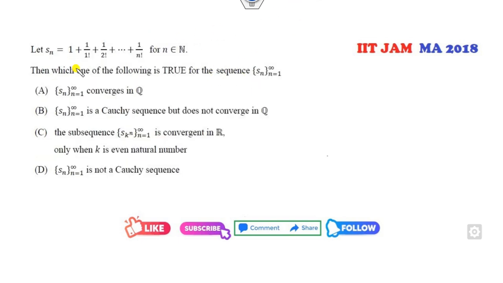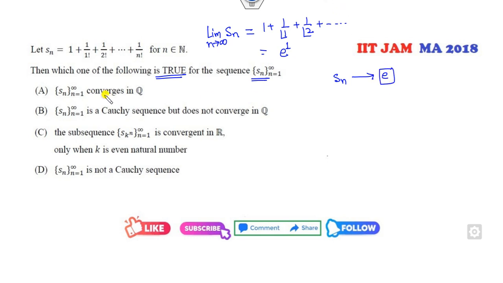Okay, look at this another one. Sn is given to be here. Which of the following is true for the sequence Sn? If you look here, what is the limit of Sn, is it convergent? Fine. So what is the meaning of that? It is 1 over 1 factorial, 1 over 2 factorial, and up to infinity. What is that? This is e raised to power 1. So that means the sequence converges to e.